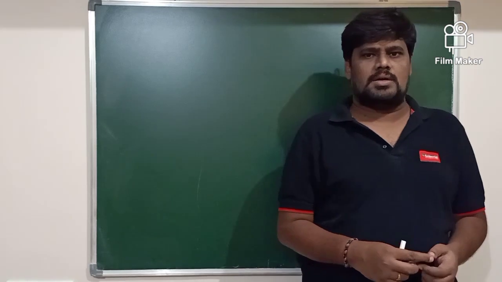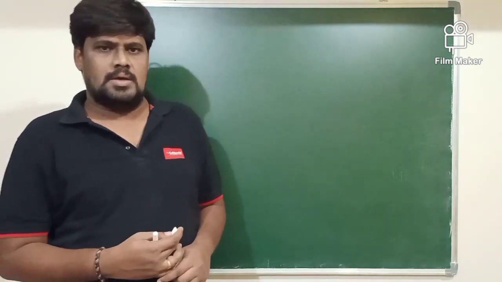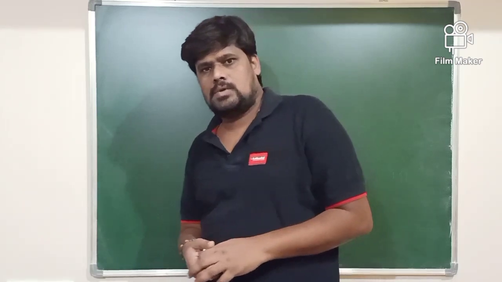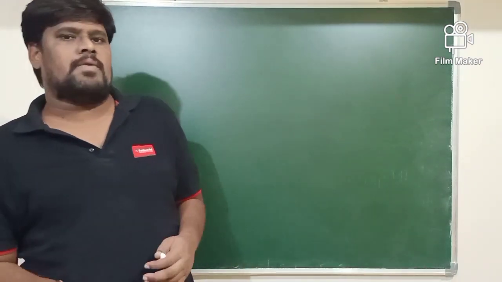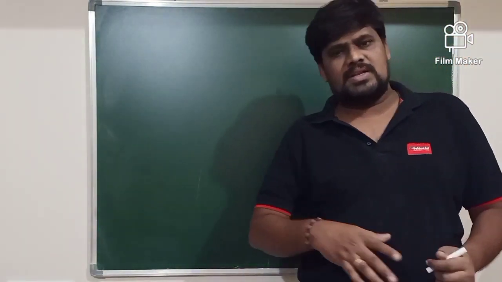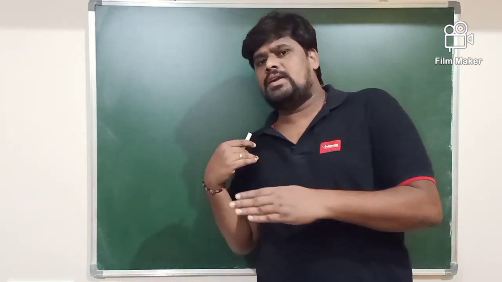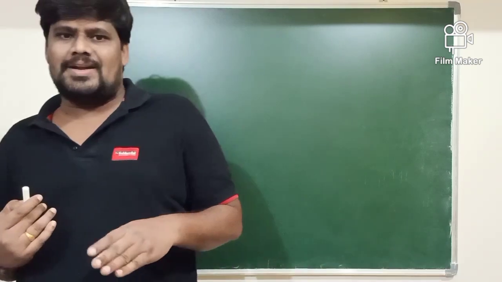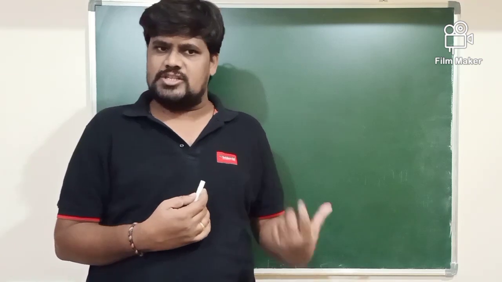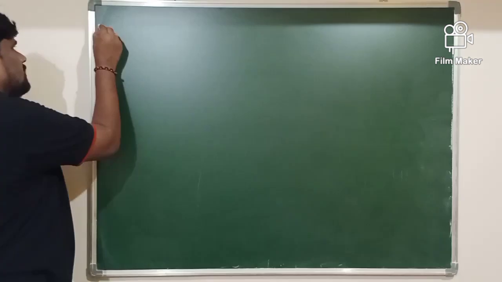So let us discuss how to calculate the average speed of a body when the distance traveled by the body and the speed of the body is given but the time is not given. That is, the body is going to cover different distances with different speeds. In such cases, how to estimate the average speed? So let me consider a situation here.